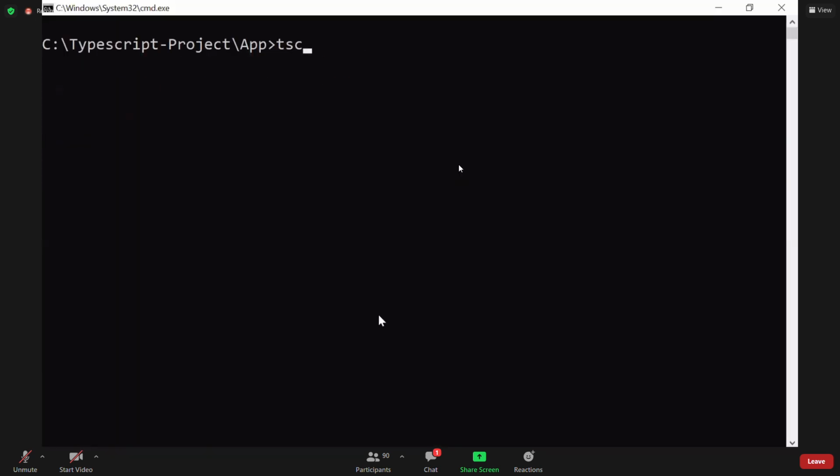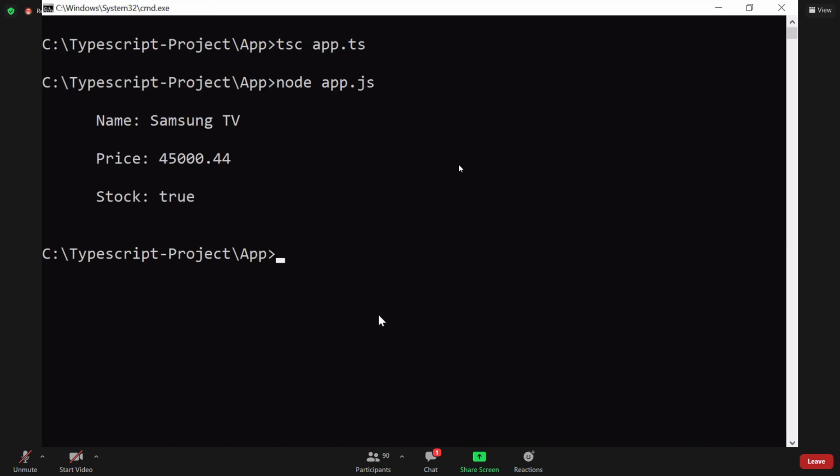So tsc demo, this is app.ts, and we have node app.js. It will print all the details. We have a contract. So we have an object using that contract. We are printing that object's details, assigning the values into it, and we are printing.